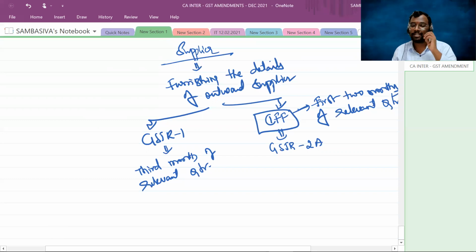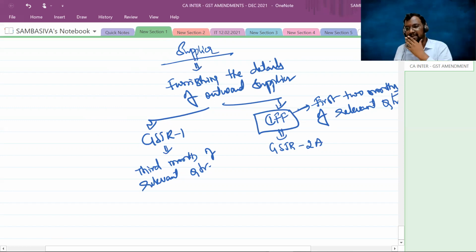Right, sir. Next. Here the recipient becomes entitled to claim input tax credit to the extent of whatever is reflected in the GSTR 2A. And the amount will be reflected in the GSTR 2A as and when the supplier furnishes the GSTR 1 or IFF.